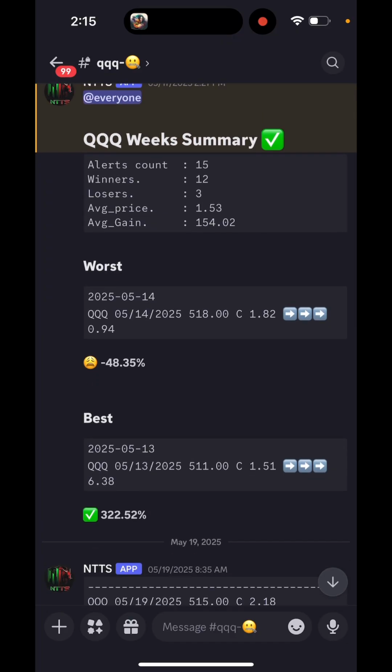So as you can see here, the best one was 322%. Our worst one was 48% if you held to the close. If you are following the rules, you should be stopped out way before that. So you shouldn't lose that much.